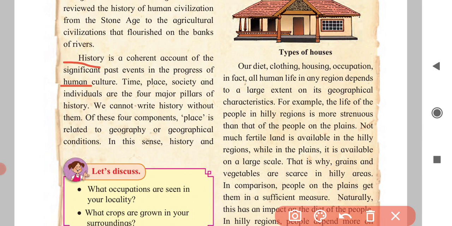Time, place, society and individuals are the four major pillars of history. Dear student, what are the four major pillars of history?